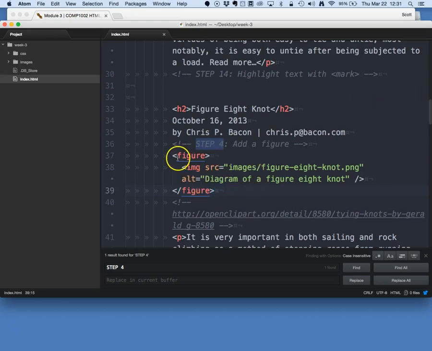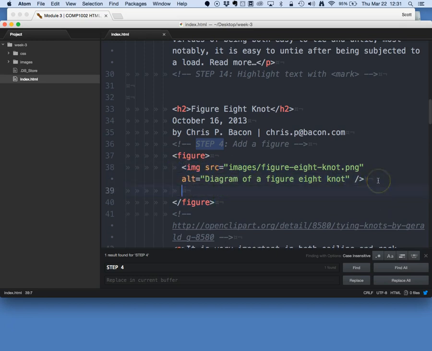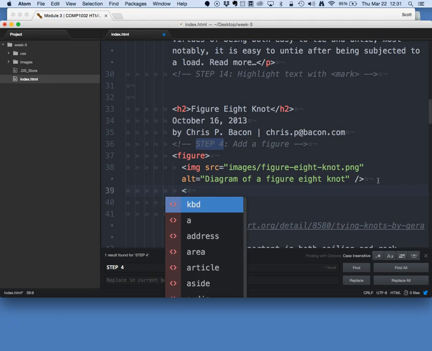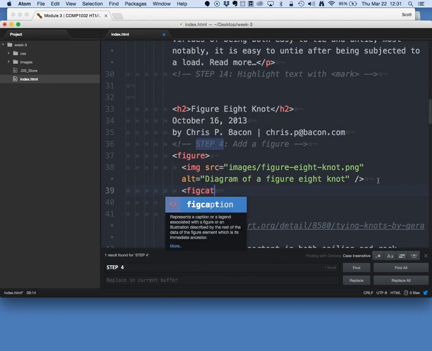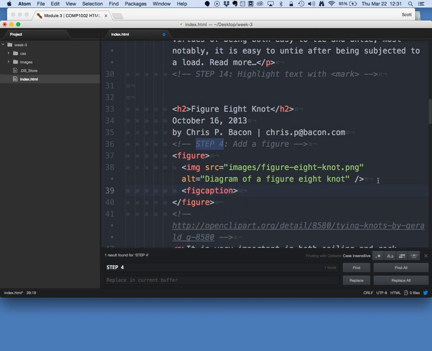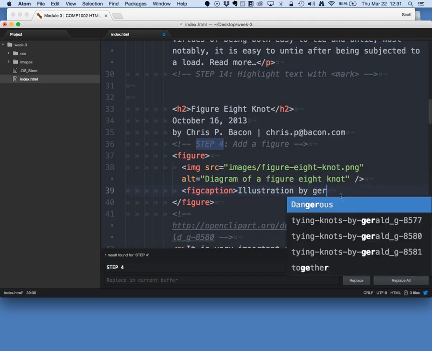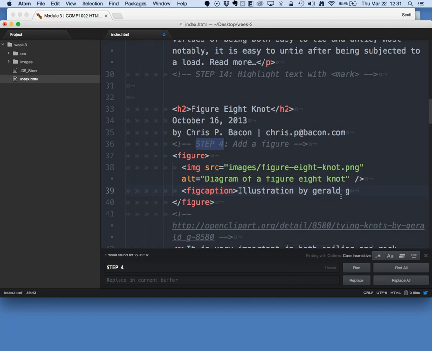Now inside the figure element, I want to have the image itself, and after that I want to put in a caption. This is identified with the figcaption element. Inside the figcaption, I might put illustration by, in this case it's Gerald G.